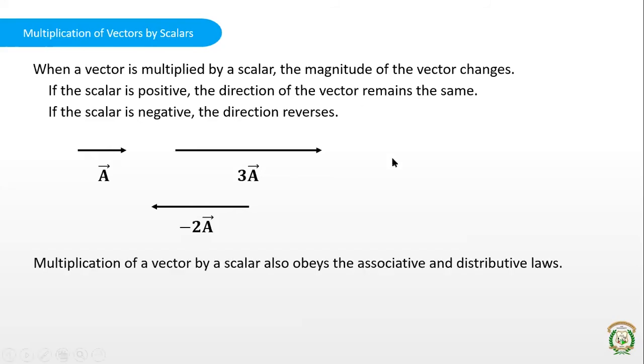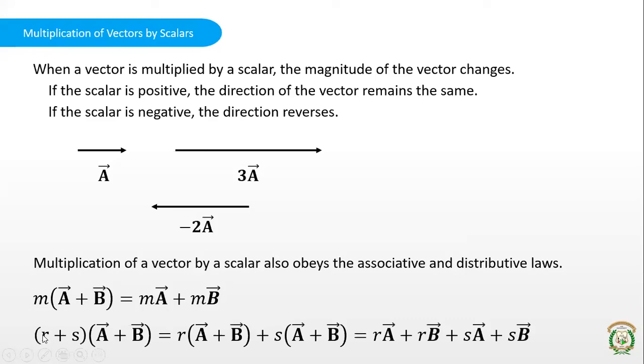Multiplication of a vector by a scalar obeys the associative and distributive laws. For example, if you multiply the sum of two vectors A plus B by m, the same thing can be written as m into A plus m into B. This is the distributive law, right? The same scalar is multiplied by both the vectors.